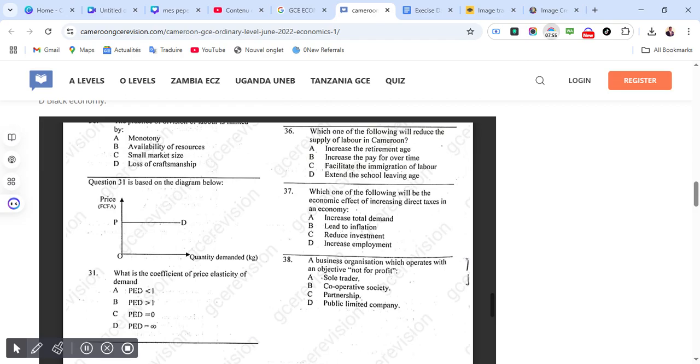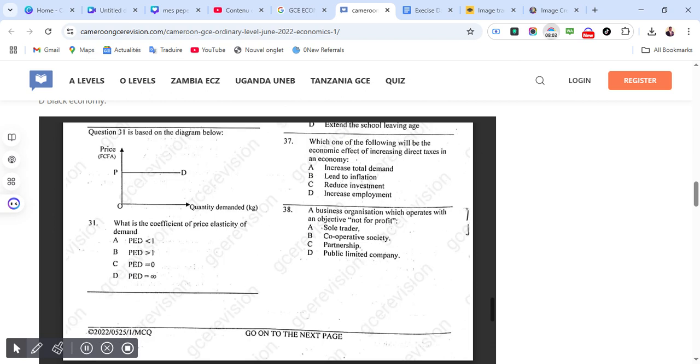Which one of the following will be the economic effect of increasing direct taxes in an economy? Correct answer is C, reduce investment. A business organization which operates with an objective not for profit. Correct answer for 38 is B, cooperative society.